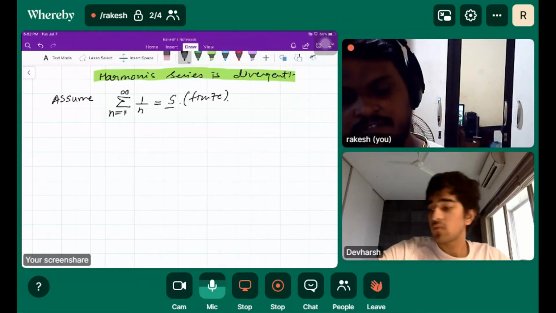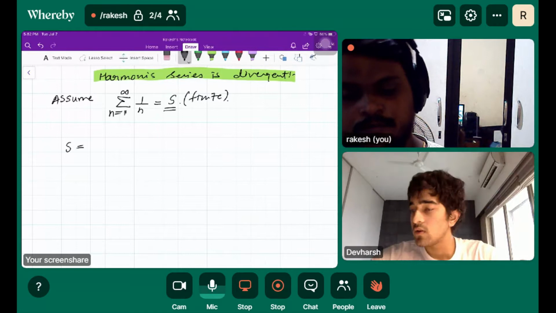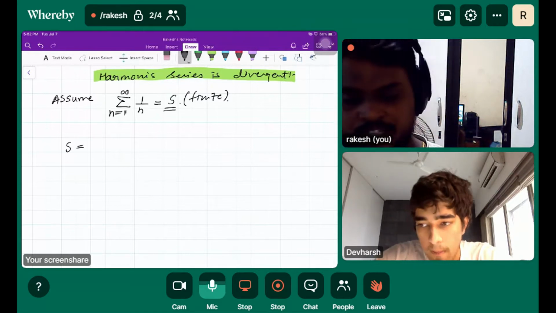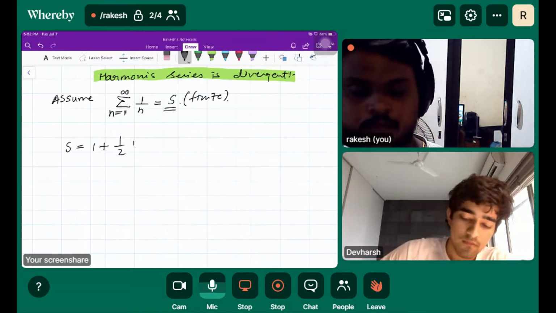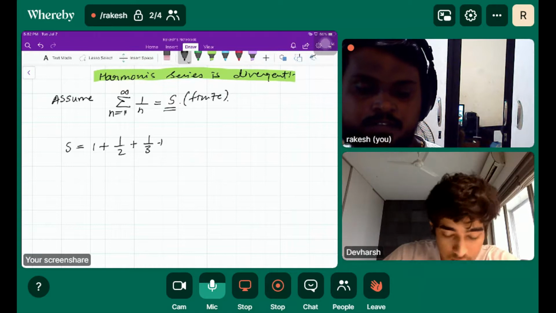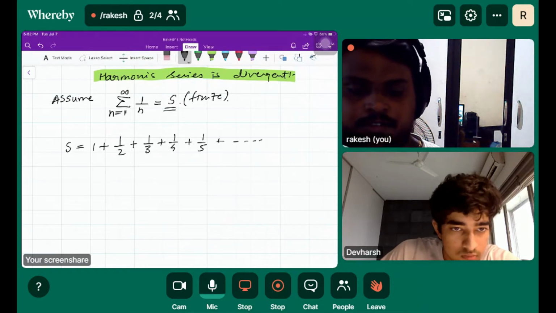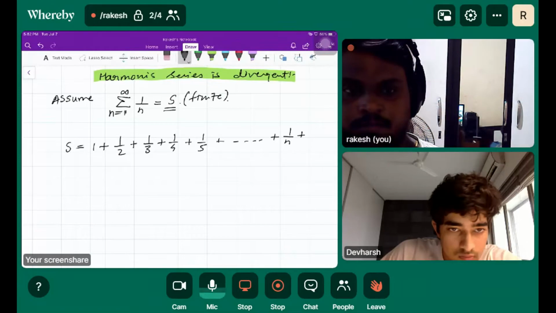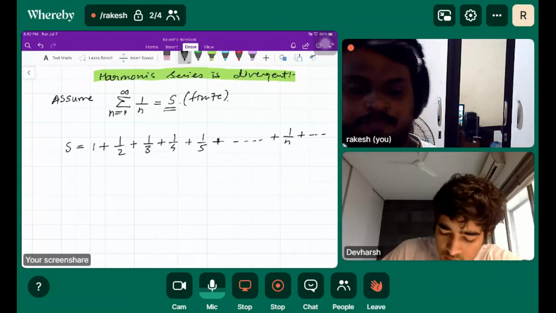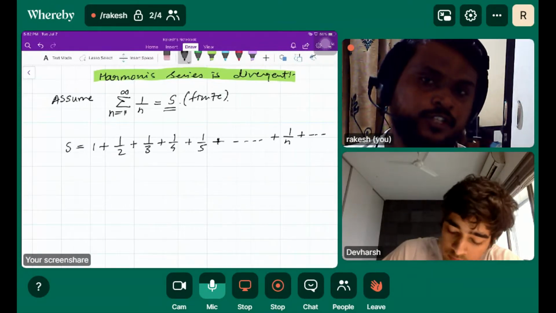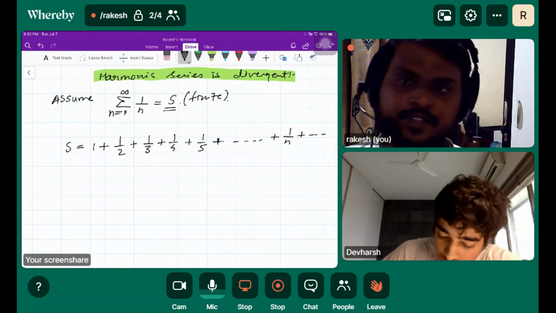If s is some finite value, how do we define s? S is 1 plus 1 by 2 plus 1 by 3 plus 1 by 4 plus 1 by 5 plus 1 by n plus dot dot dot. We are talking about the sum of all such numbers.